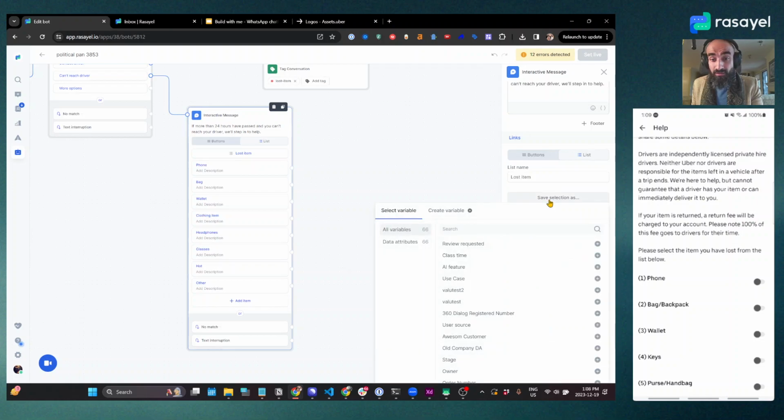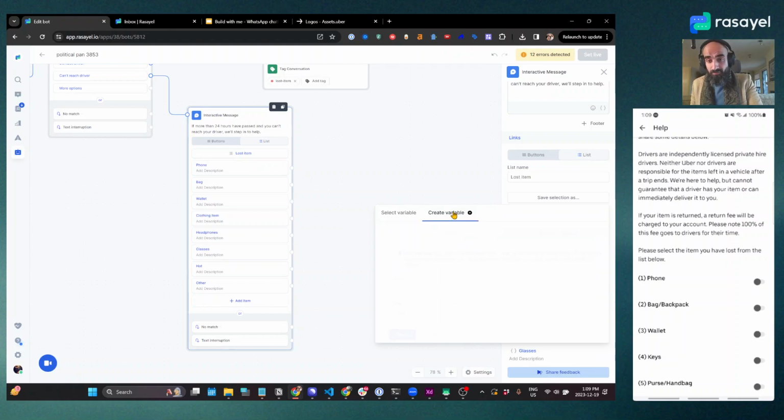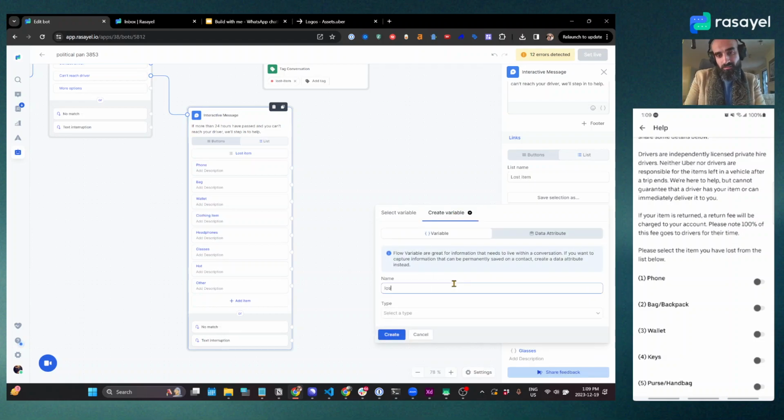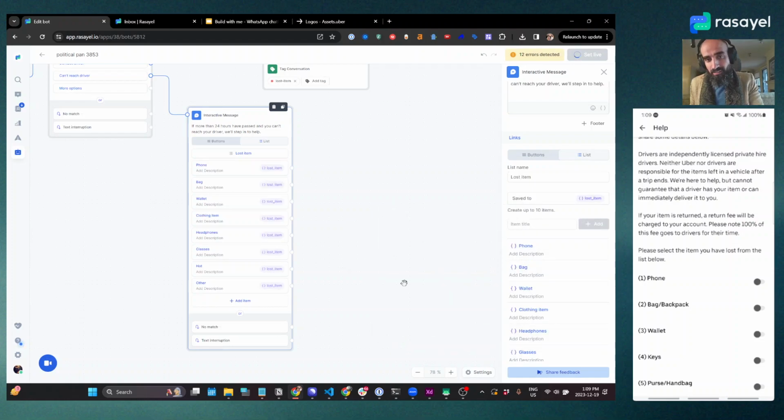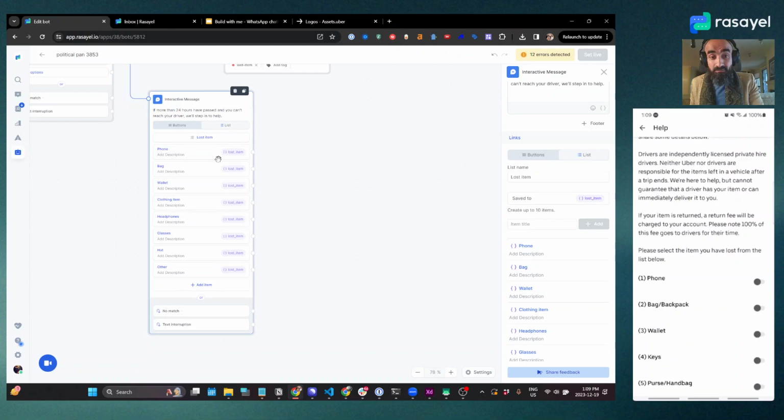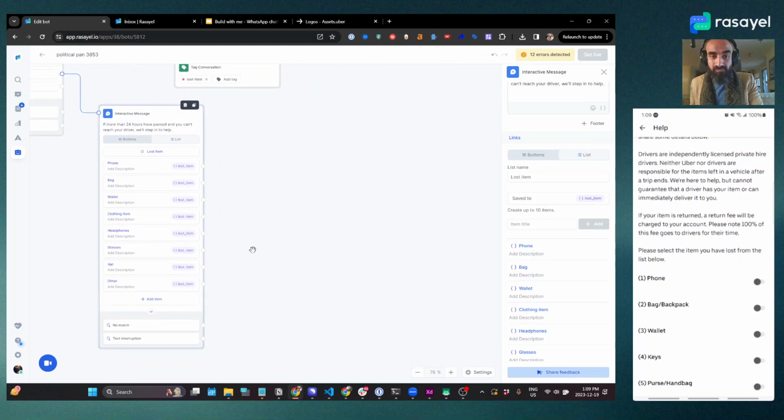What that means is whatever they select from this list, I can save it so that I can pass this on to another automation, another system, make an API call, or just send it to the right team so that they know exactly what the customer is looking for. So I'm going to create a variable. I'm going to call it lost item. And I will say this is some text. We'll create that. Okay. So all of these, whichever one they choose, is going to be saved in what's called lost item.